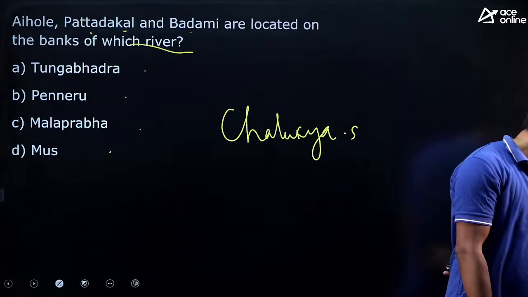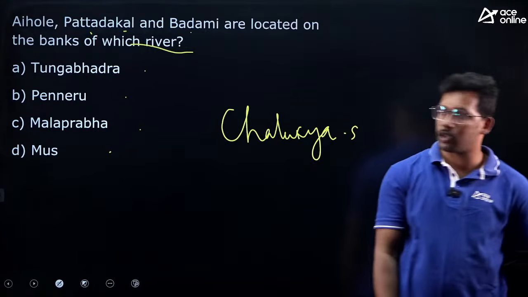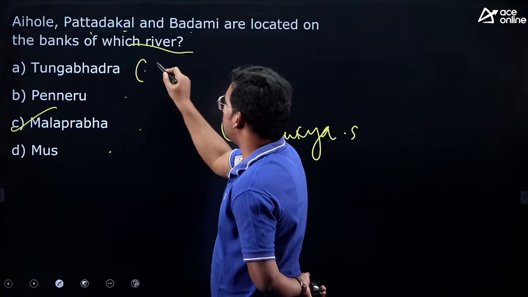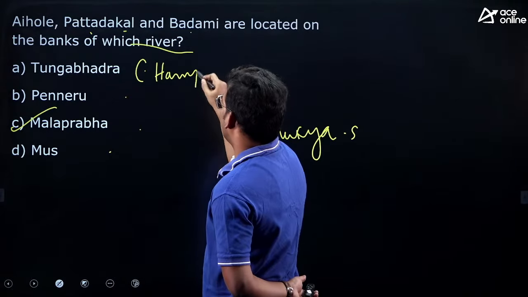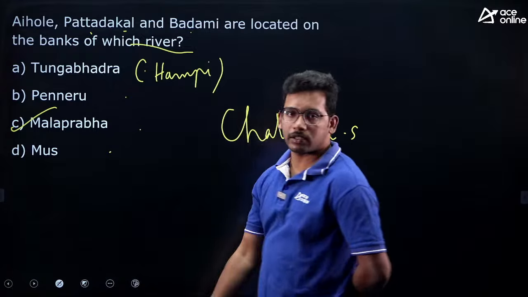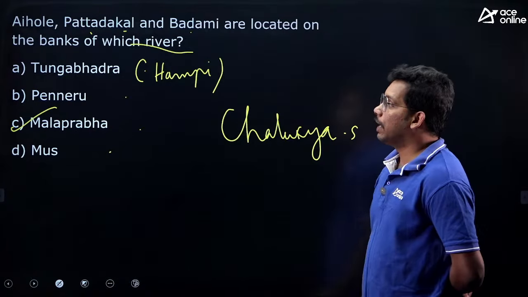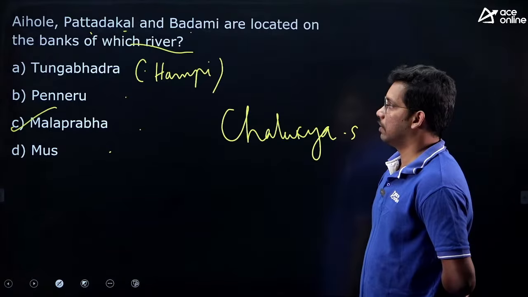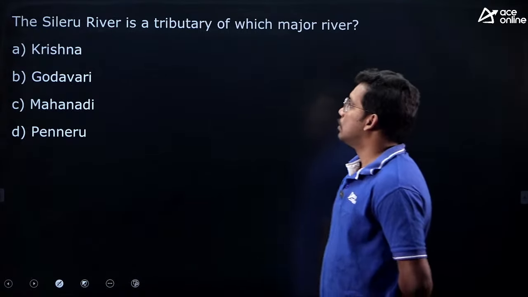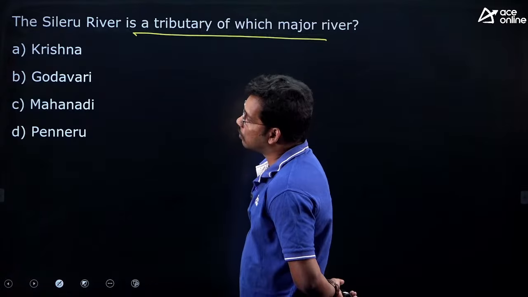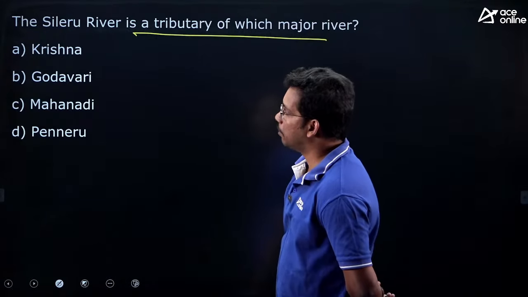Yes, only one person has answered correctly. That is Malaprabha, not Tungabhadra. Hampi is located on the banks of Tungabhadra. Okay, but these are located on the Malaprabha. It is a tributary of the Krishna river. Next one, Seeleru river is a tributary of which major river? Krishna, Godavari, Mahanadi, Penneru.